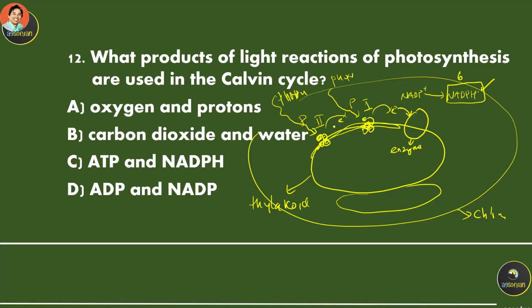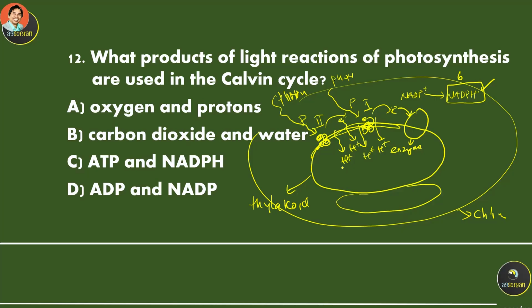Now, over here, the electron is also going to be used to trigger the entrance of hydrogen ions, which is the proton, into the lumen of thylakoid.